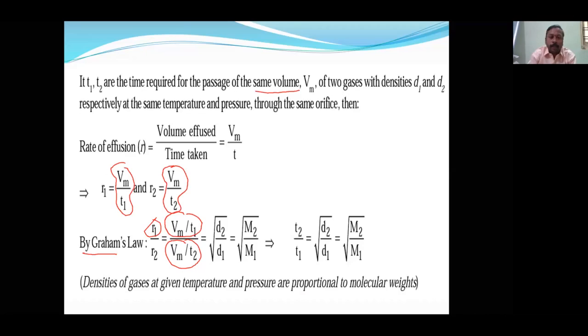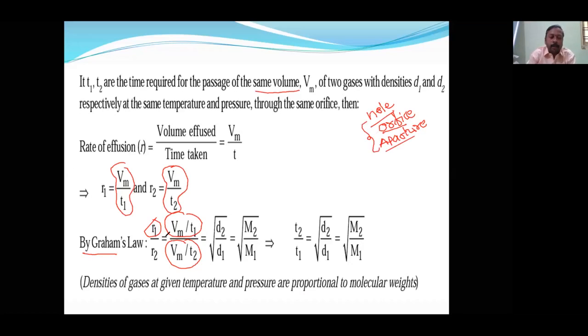That means we can cancel out the orifice, meaning hole. Orifice is simply a hole. Sometimes they may use aperture. Aperture is also a hole only. Hole, orifice and aperture, all three terms are the same.